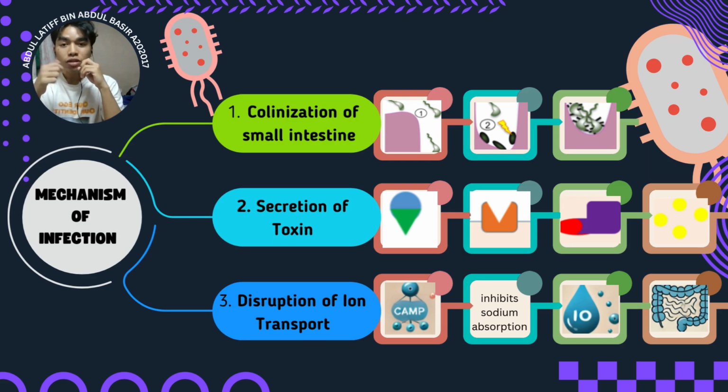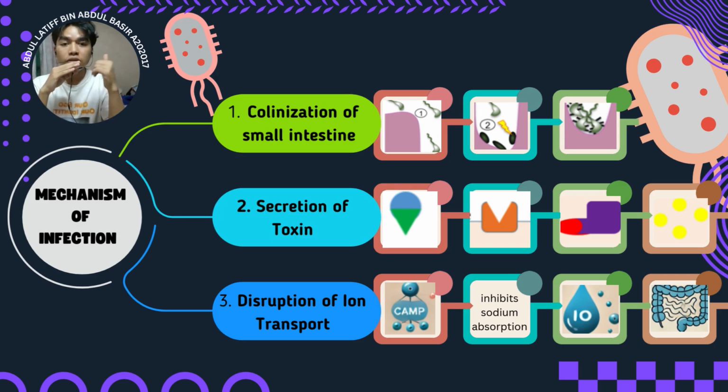So the second one is toxin secretion. So the main virulence factor is the cholera toxin, an exotoxin. This toxin binds to the intestinal epithelial cell. Once it's bound, it activates the adenylate cyclase, leading to the overproduction of cAMP.